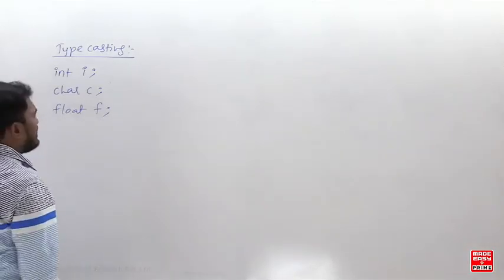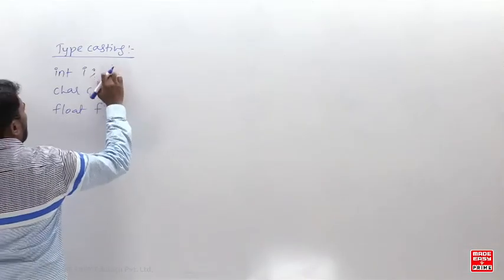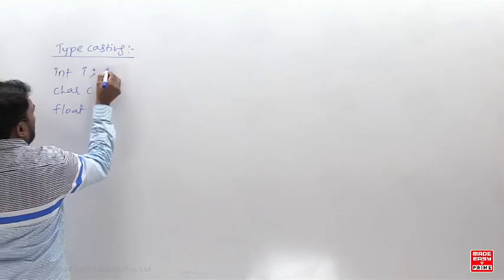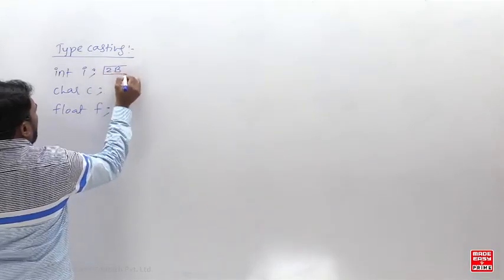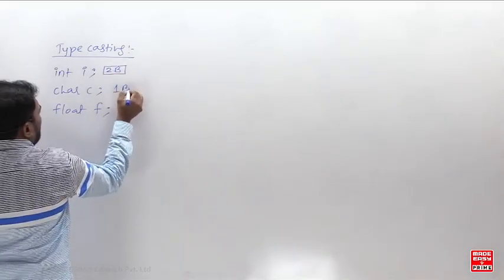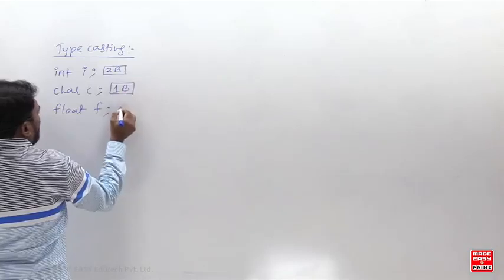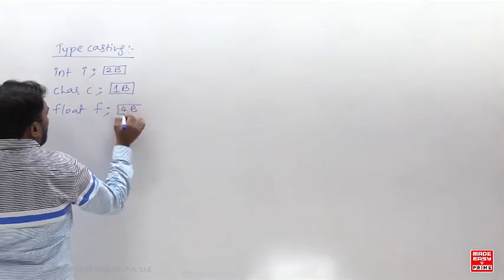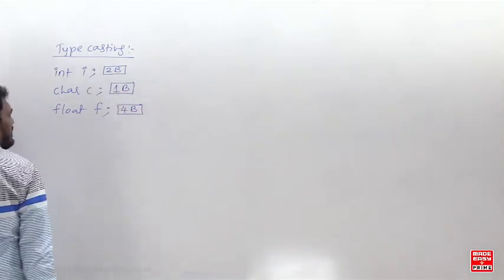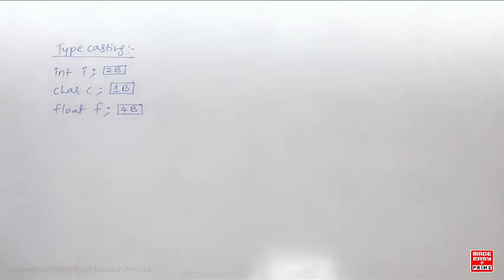Now tell me, what is the size of this integer variable? Integer will take generally 2 bytes, character will take generally 1 byte, and float will take generally 4 bytes, in the typical Turbo C. So integer is taking 2 bytes, character is taking 1 byte and float is taking 4 bytes. Now what is the meaning of this?